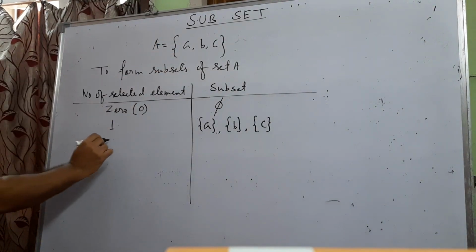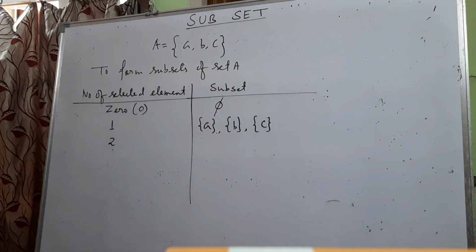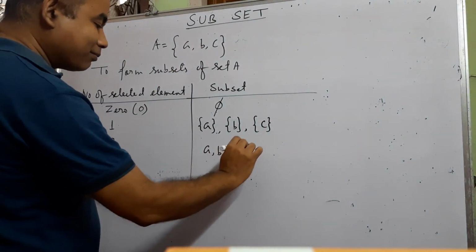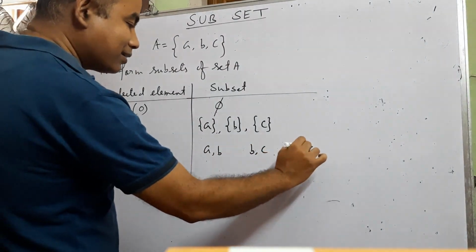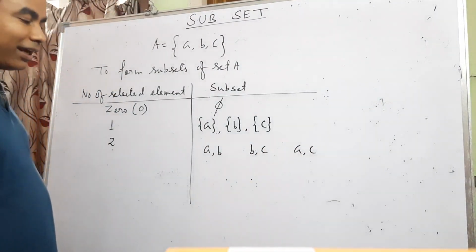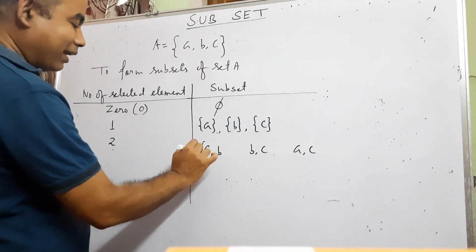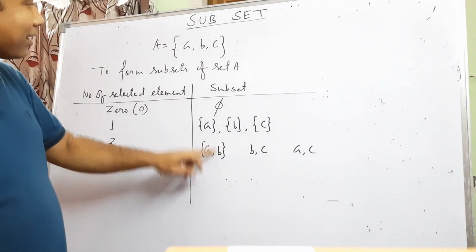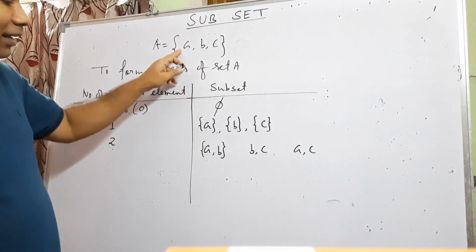If I select 2 of the 3 elements, the selection may be A and B, B and C, or A and C. When I select A and B and form the set, all the elements are here, so it is a subset of set A.